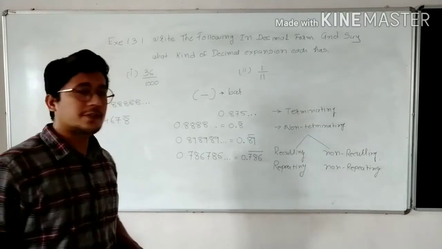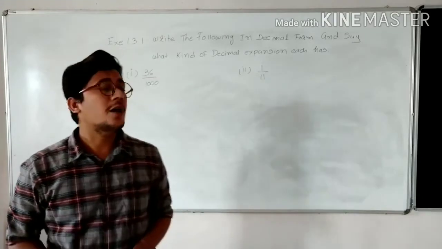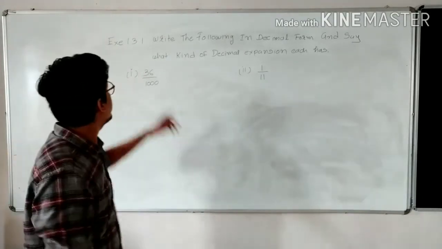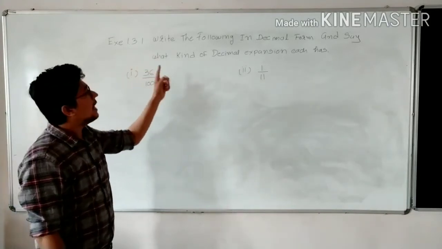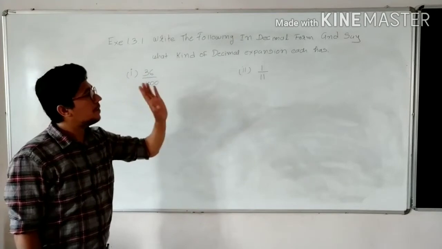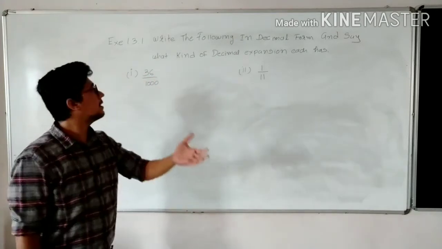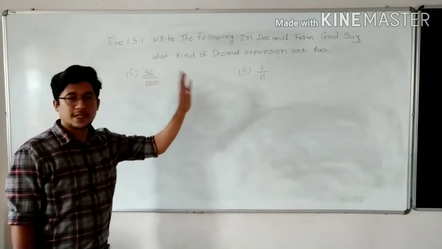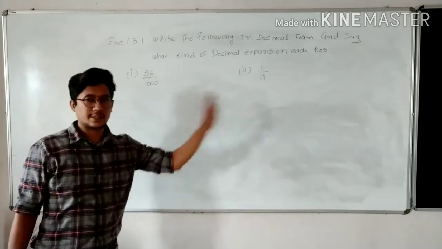Now we will start with a video. So pause the video for our next problem. Now we will move on to the next problem, that is in your textbook, exercise 1.3. First question, write the following in decimal form. These are rational numbers. So you have to convert them into decimal form and say what kind of decimal expansion each has.